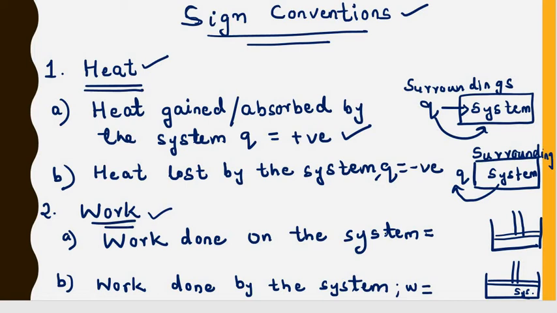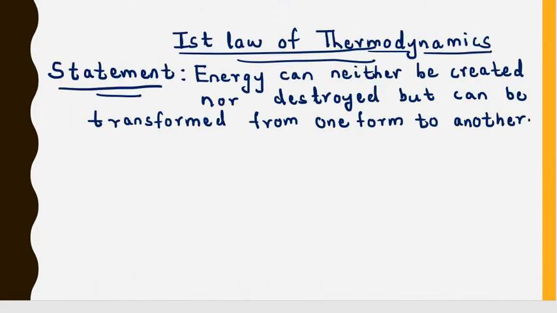Coming to the work part, when work is done on the system, that means we are considering compression. So when work is done on the system, the value for W is taken as positive. And when work is done by the system, we call it expansion. So when work is done by the system, the W value will be negative. As earlier said, the sign conventions are important to know the first law of thermodynamics.